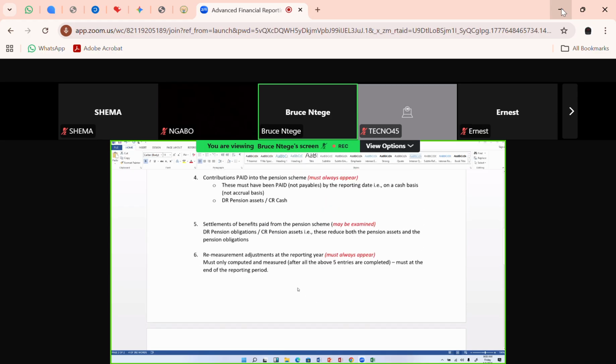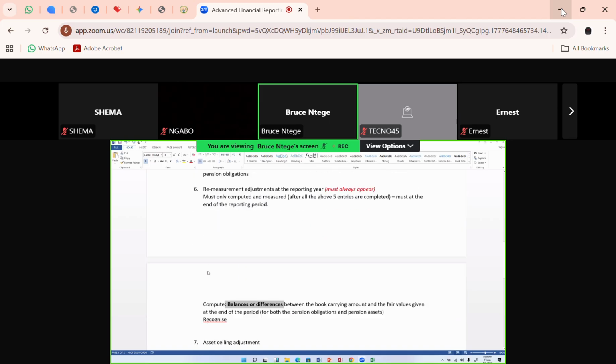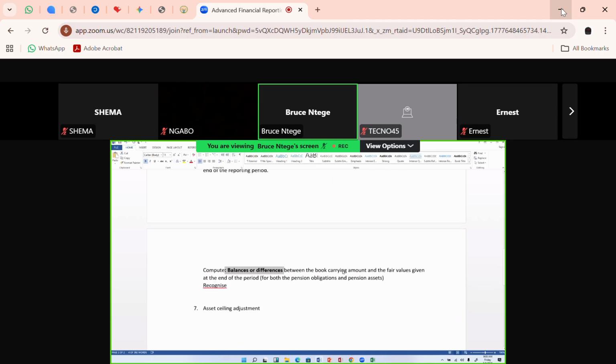The book carrying amount would have been computed based on the 5 transactions that have changed the opening balance to a new remeasured book carrying amount. That new book carrying amount, we shall again remeasure to fair value. The differences are what we call the remeasurement differences. So I have computed them. The examiner gives you a tick and a mark for computing. You're going to compute them and get them to a net figure. That net amount could be either a net remeasurement gain or a net remeasurement loss.